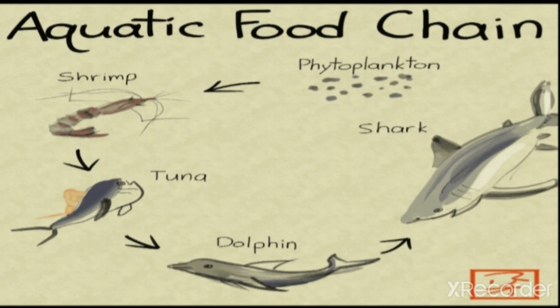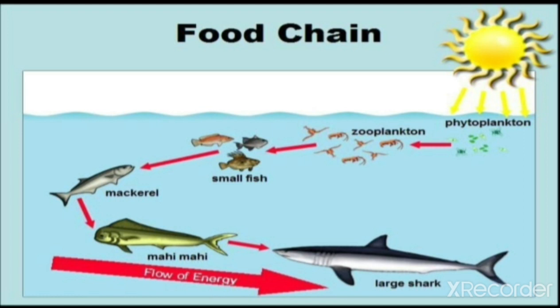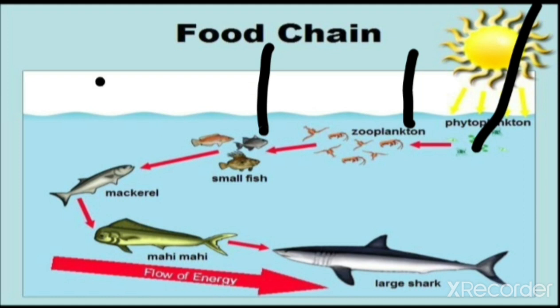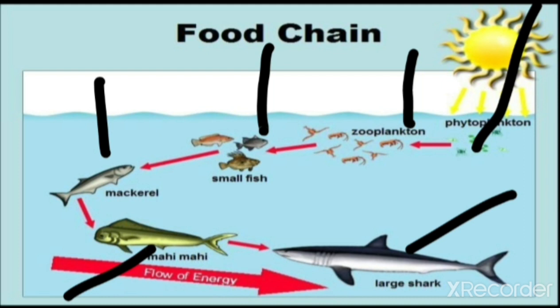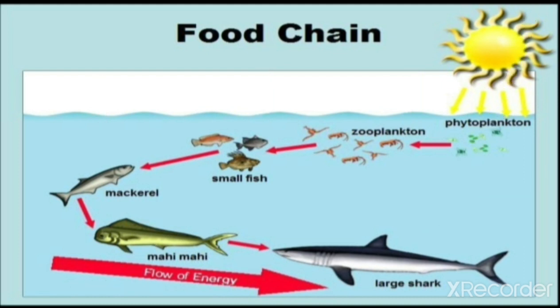The next example for the aquatic food chain: phytoplanktons are present here. Greenish color plants, small green color dots you can see. It may even include algae also. The phytoplanktons are eaten up by the zooplanktons. Here you can see the zooplanktons. Then small fishes, mackerel, mahi fish, and the large shark. So this is the second example for the aquatic food chain.